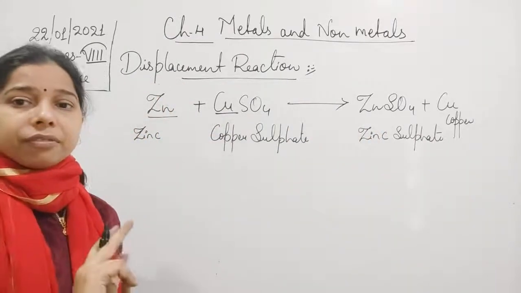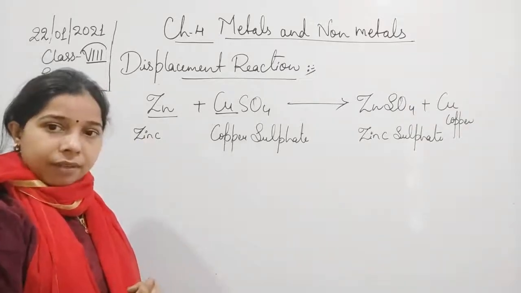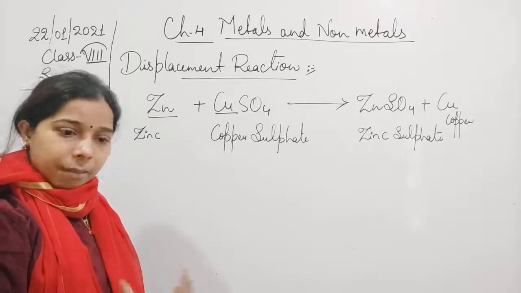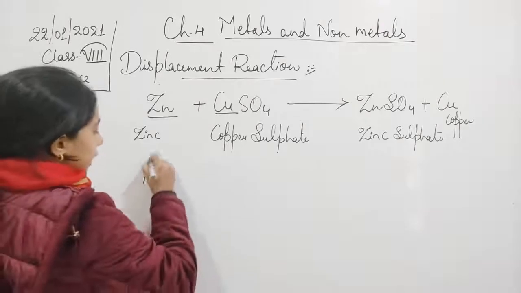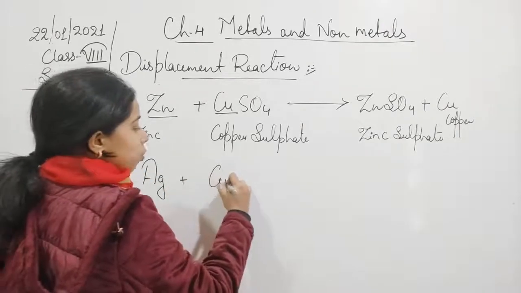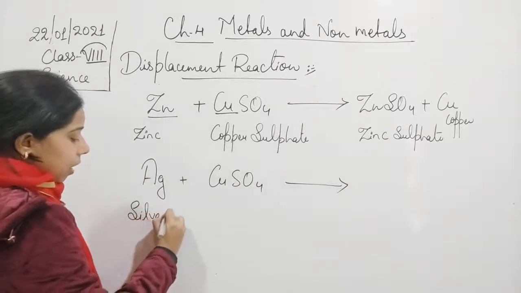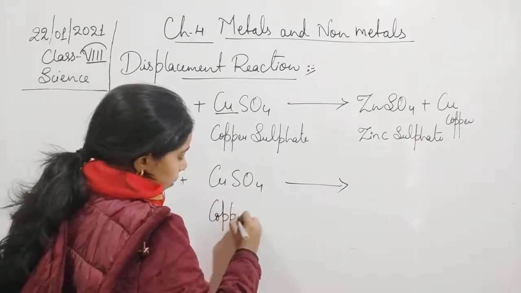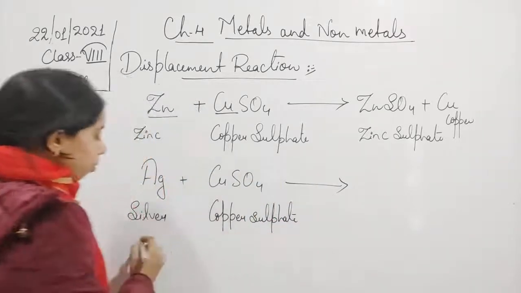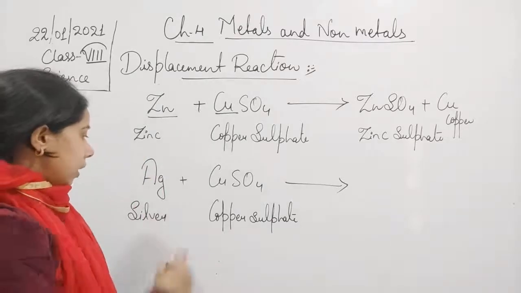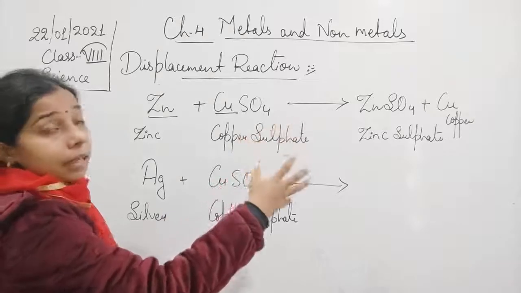What about if we take a metal which is less reactive, and a compound which is more reactive, like if suppose we have taken Ag plus CuSO4. Now you see this, students, this is silver. And this is copper sulfate. So in the case of silver, you have seen that silver was kept at the last third.